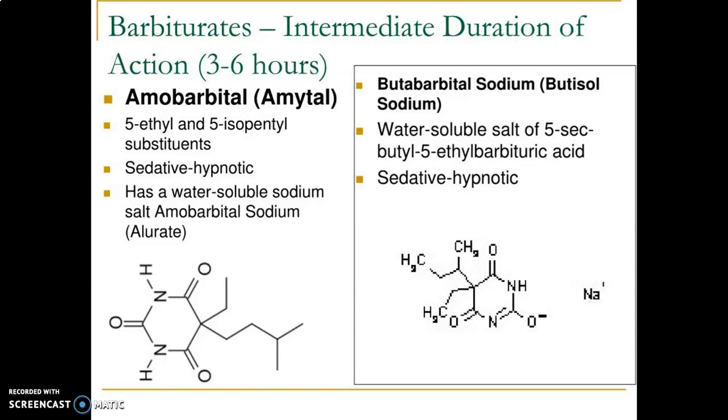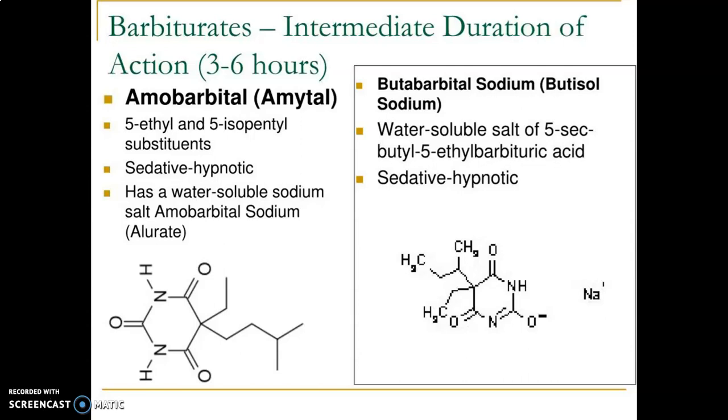The second class of the barbiturates is intermediate duration of action. Example is amobarbital. Here, the substitution at the fifth position is 5-ethyl and 5-isoamyl, which is a potent sedative hypnotic. The sodium salt of this amobarbital is known as Amytal sodium, which is highly water soluble.